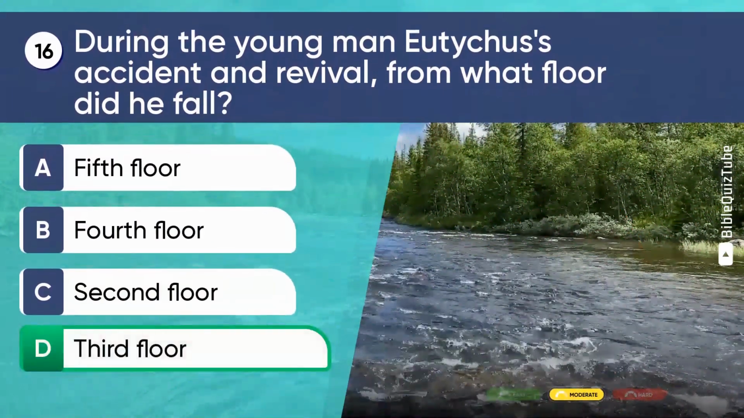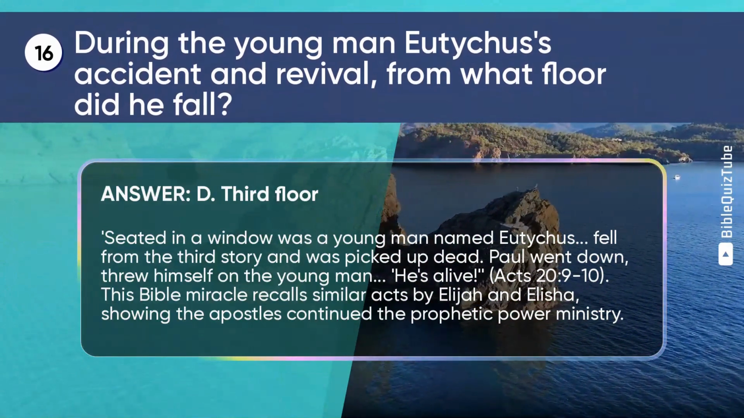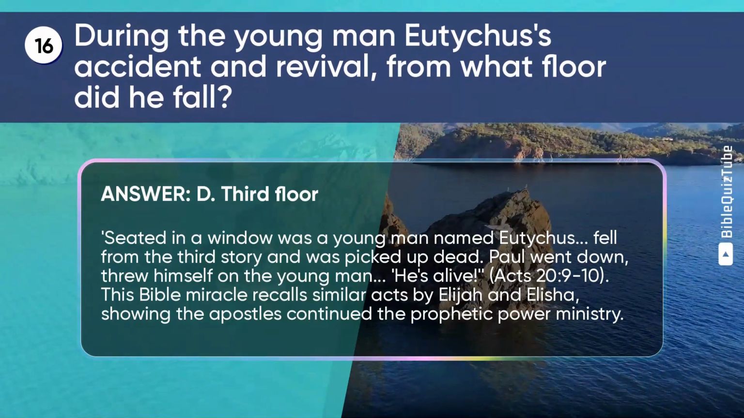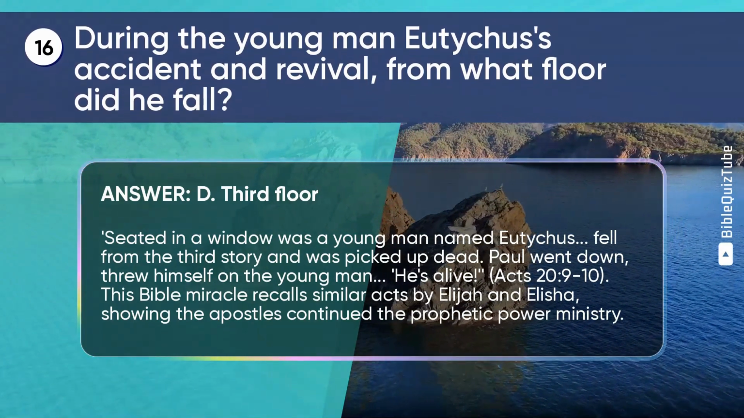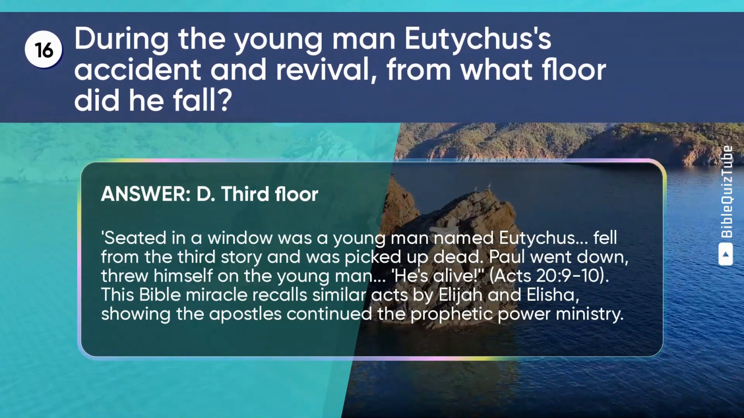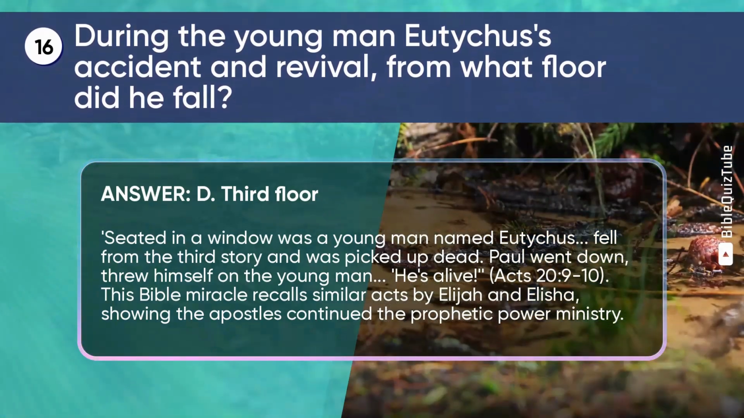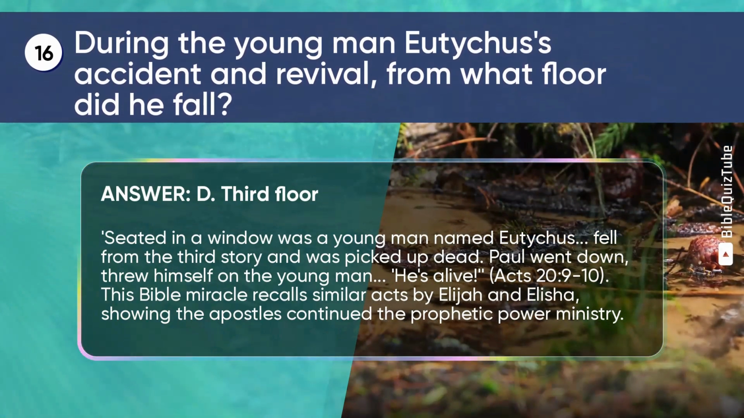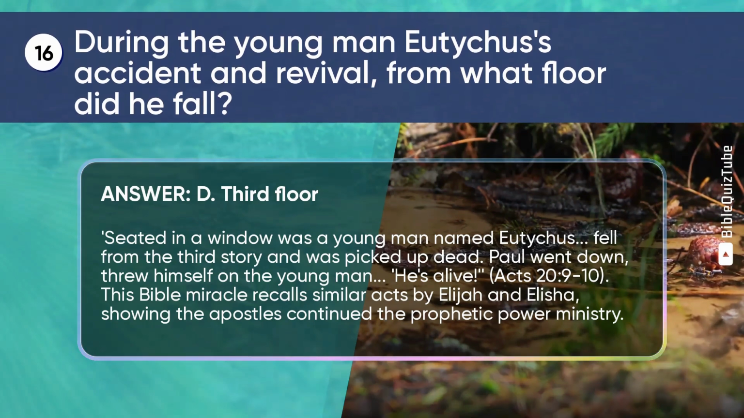The correct answer is D. 3rd floor. The explanation. Seated in a window was a young man named Eutychus, who fell from the 3rd story and was picked up dead. Paul went down, threw himself on the young man. He's alive. Acts chapter 20 verses 9-10. This Bible miracle recalls similar acts by Elijah and Elisha, showing the apostles continued the prophetic power ministry.